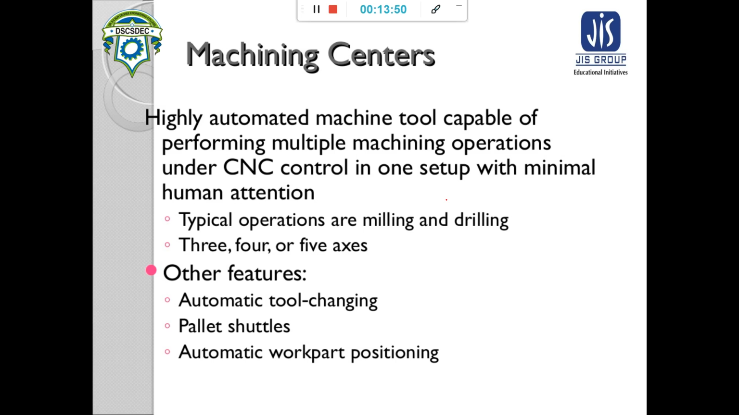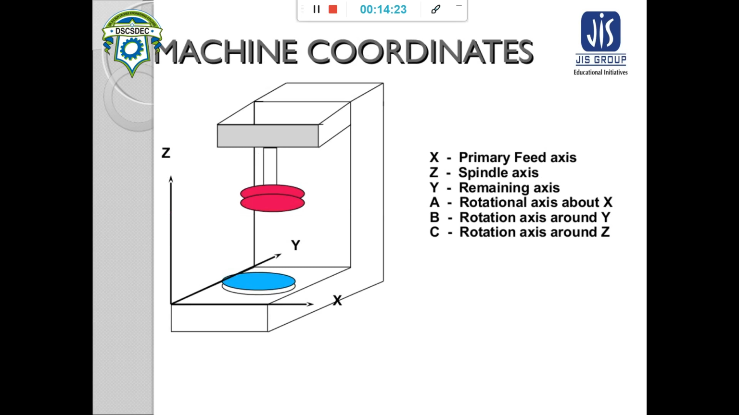They can be classified by the number of axes, that means the number of movement axes they have. Typical machining centers will have 3, 4 or 5 axes. Other features that we can have in machining centers or on a CNC machine are automatic tool changing, pallet shuttles, and automatic work part positioning. This can be done.